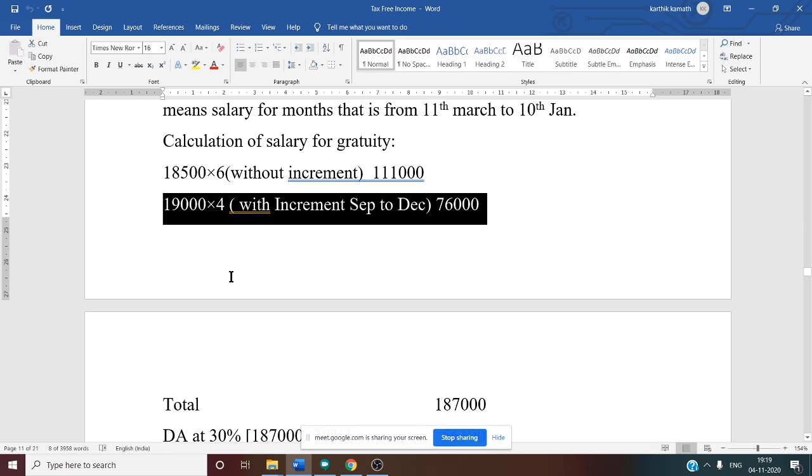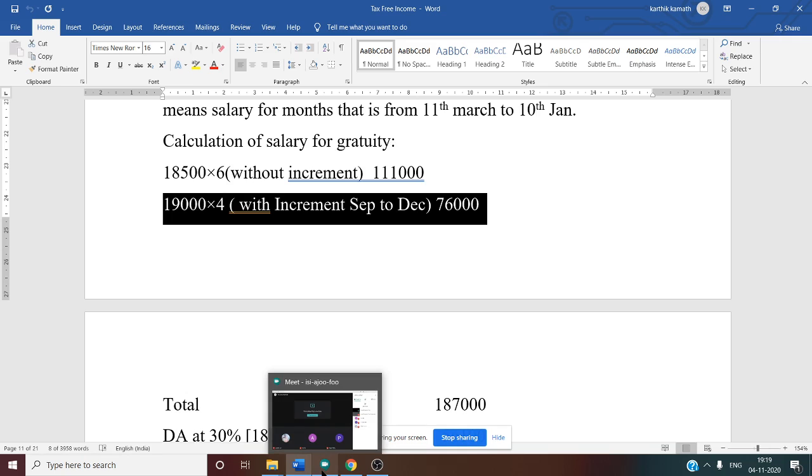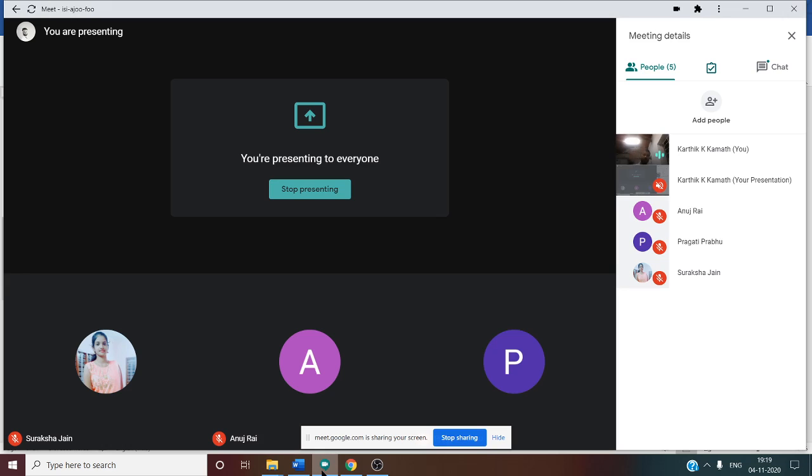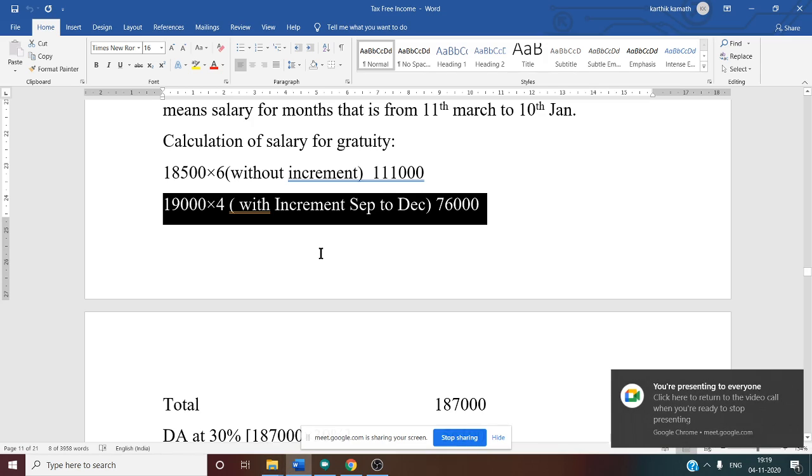Yes. So now, we want average salary of 10 months for both gratuity calculation as well as for leave encashment calculation. When don't we want average salary of 10 months for gratuity? When it is covered under Payment of Gratuity Act, then we want only last drawn salary. Yes, so here it is not covered. That is why we want average salary of last 10 months.